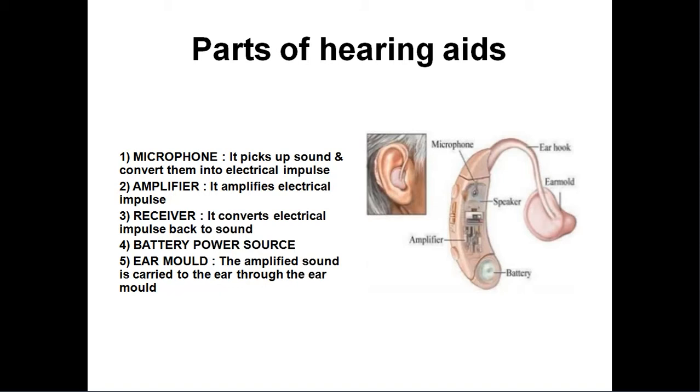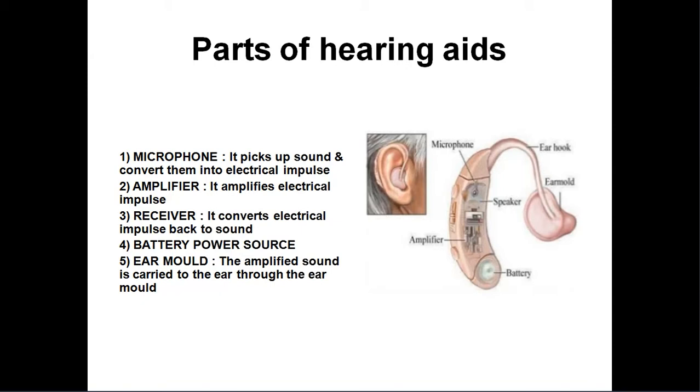The amplifier amplifies the electrical impulses, then transmits the amplified electrical energy to the receiver. The receiver converts the electrical energy back into sound energy.